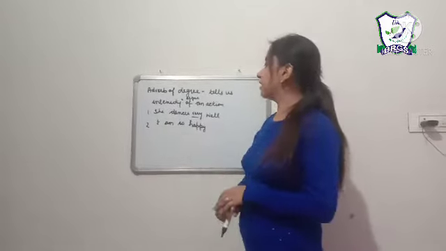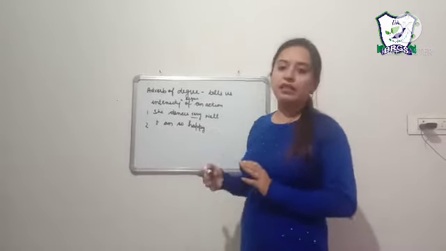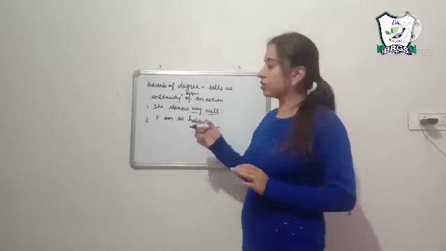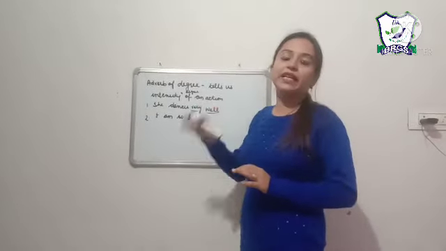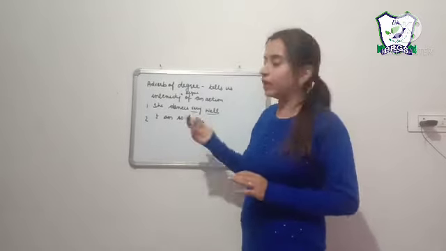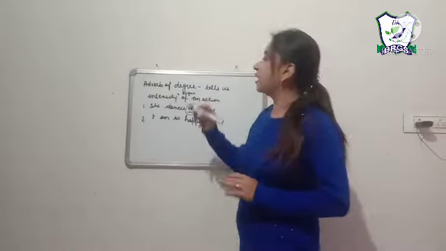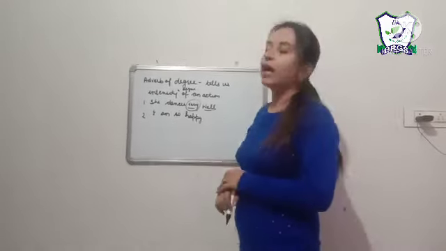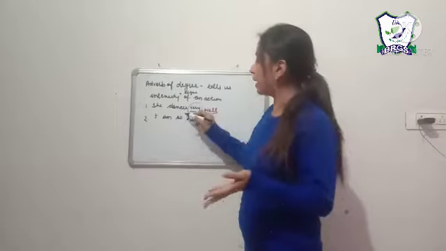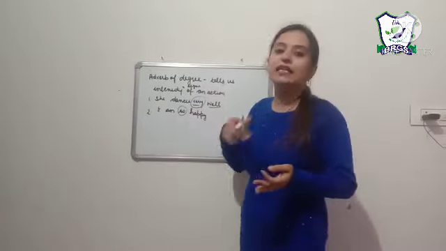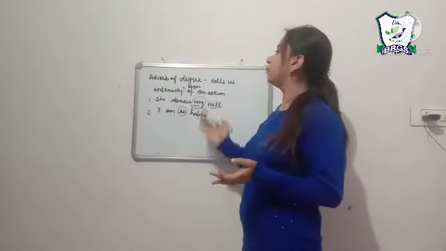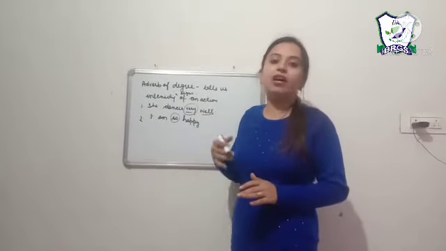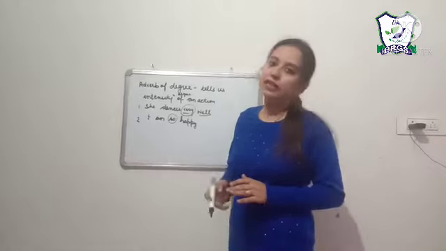For example, she dances well. वो अच्छा नाचती है. वो कितना अच्छा नाचती है. She dances very well. So very is putting pressure on the well. So it intensifies how well she dances. Like, I am happy. I am so happy. So the word so intensifies our feeling. So adverb of degree tells us the intensity of an action. It tells us how intensely we are performing the action.